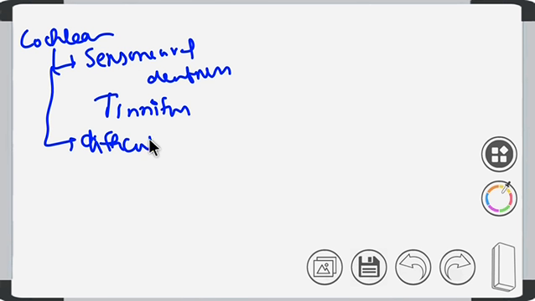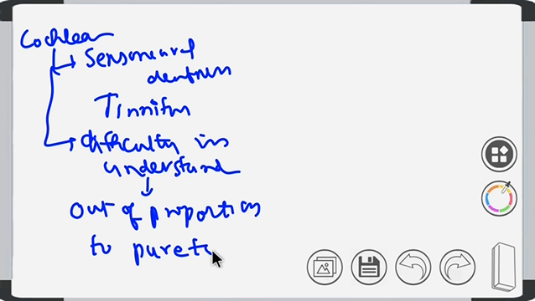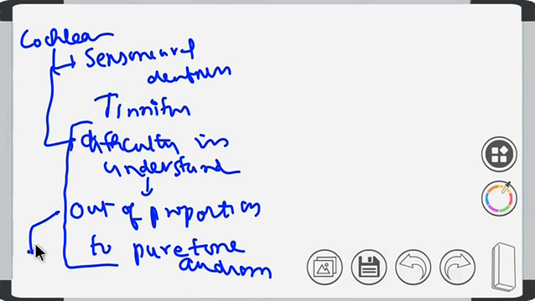This difficulty in understanding is disproportionate, or out of proportion, to pure tone audiometry, right? And this is the characteristic feature.